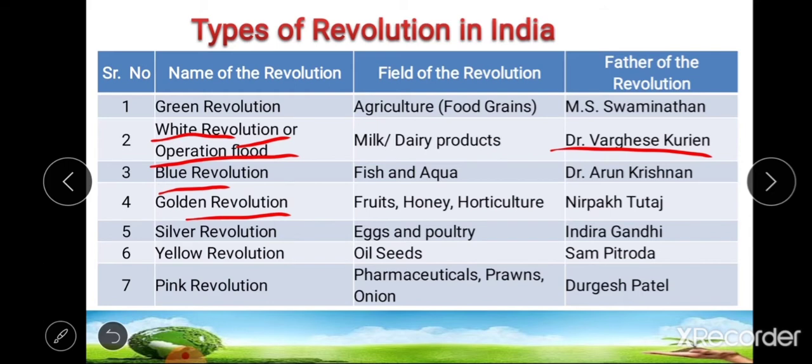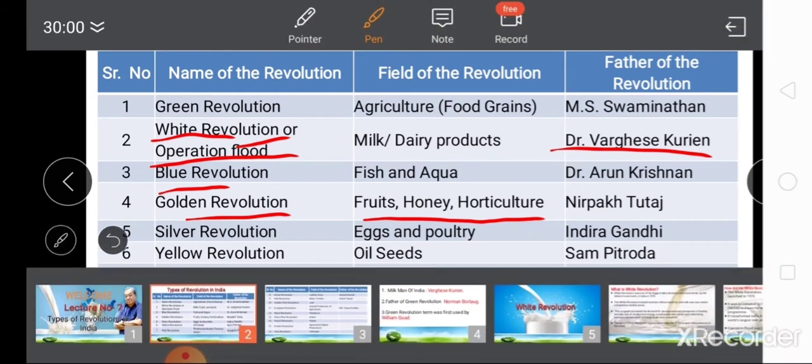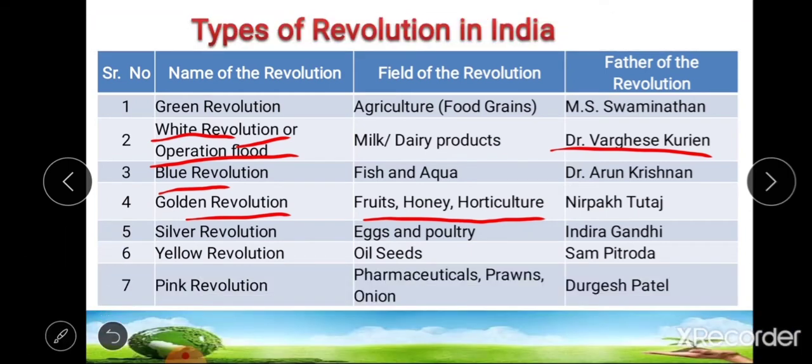So this golden revolution was done in the field of fruits, honey, horticulture, etc. And father of golden revolution was Nirpak Tutaj. Then fifth type of revolution is silver revolution. So silver revolution was done in the field of egg and poultry product, and father of silver revolution was Indira Gandhi.